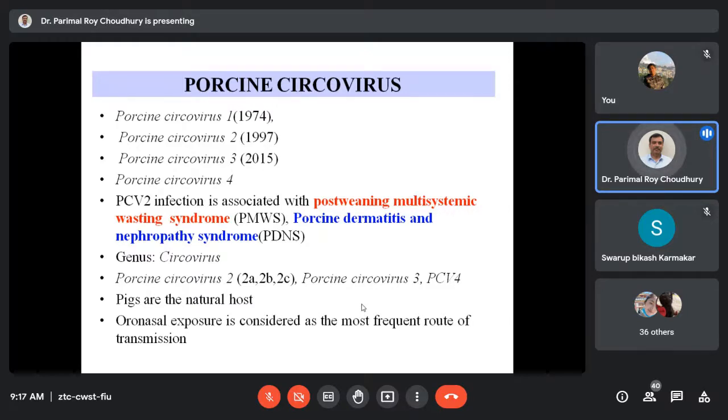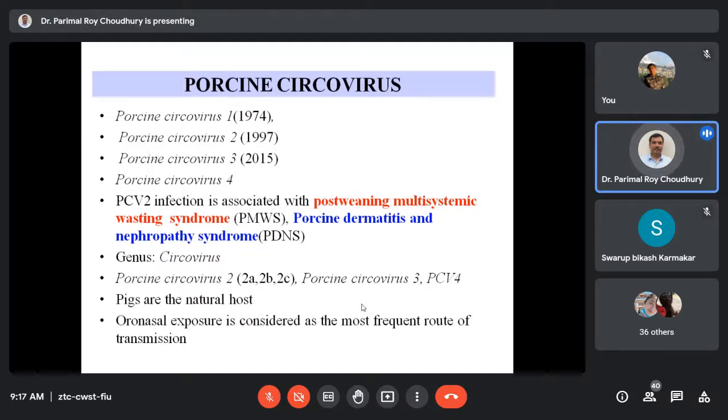And that particular one, porcine circovirus 1, seems to be non-pathogenic, and in fact, it does not cause any disease condition in the animal. Another genotype of the porcine circovirus was identified, called porcine circovirus 2. It has been seen that this porcine circovirus 2 is associated with pathological consequences, and mainly it causes acute immunosuppression in the animal and is responsible for a wasting type of condition.